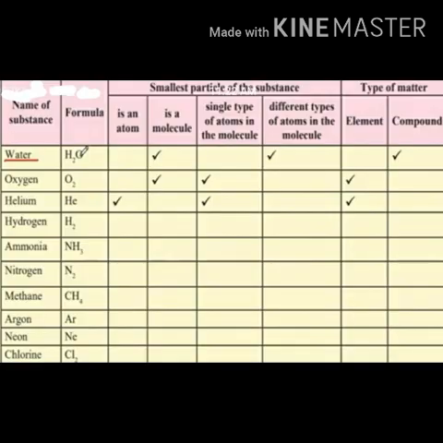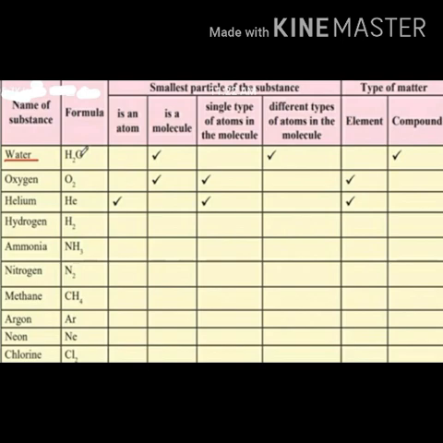Observe the table shown in the picture. It shows names and formula of some substances. You have to complete the table by putting tick marks in the appropriate box to indicate the information of the smallest particle and the type of matter. Let us start completing the table.